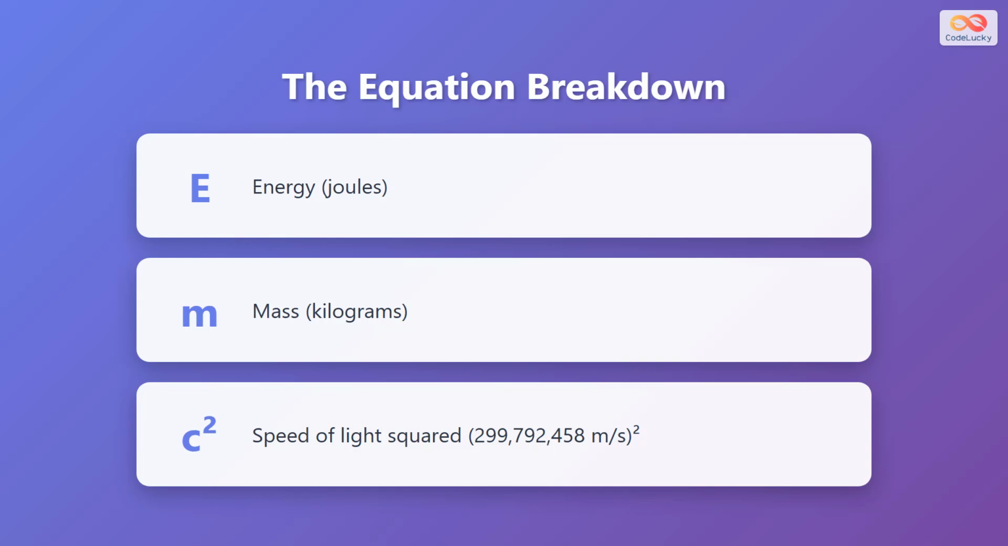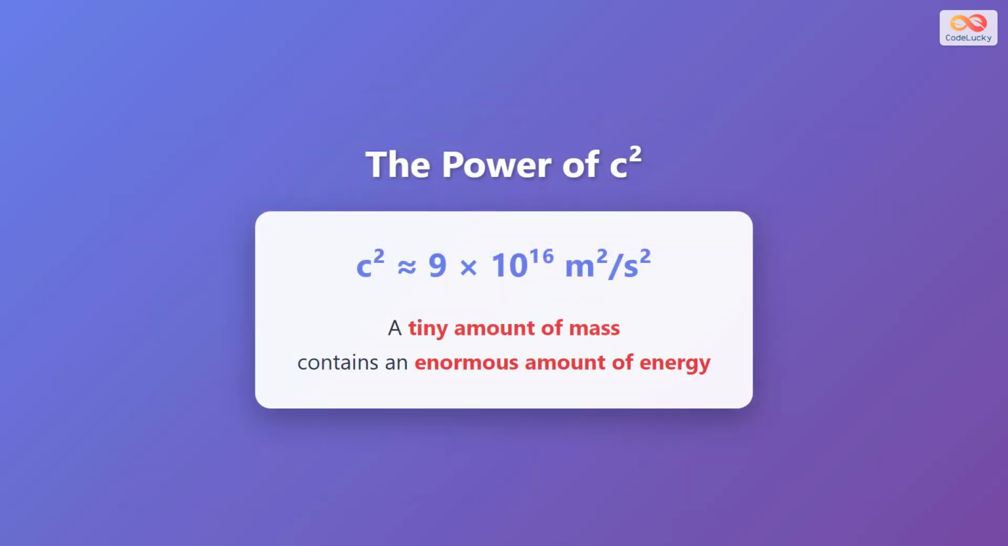299,792,458 meters per second. When you square this enormous number, you get an incredibly large value. The speed of light squared equals approximately 9 times 10 to the power of 16 meters squared per second squared. This is a monumentally large number. What this means is that even a tiny amount of mass contains an absolutely enormous amount of energy. The conversion factor between mass and energy is huge, which is why we don't notice mass converting to energy in everyday life. But when it does happen, the energy released is staggering.